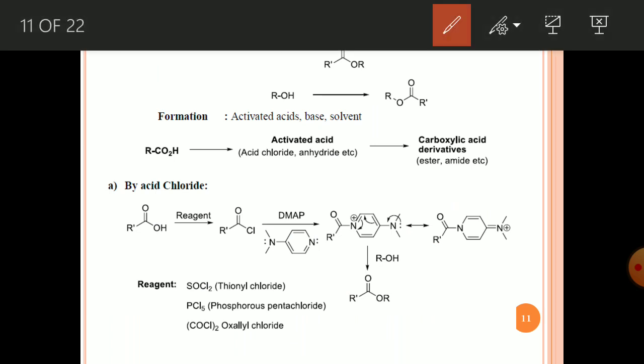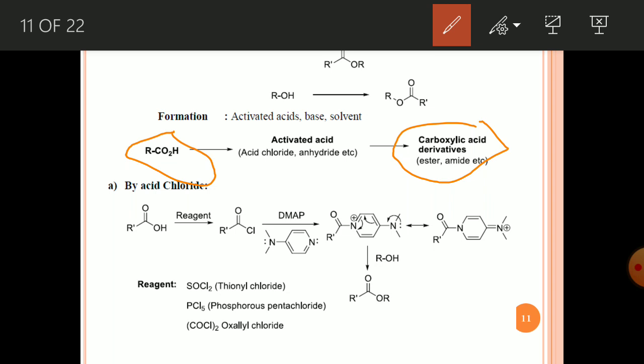If you take the carboxylic acid and activate this carboxylic acid group either as an acid chloride or as an anhydride, and then add some nucleophile, such as an alcohol, you will get the ester. If you add an amine, you get the amide. It means you get these carboxylic acid derivatives by using the activated acid.